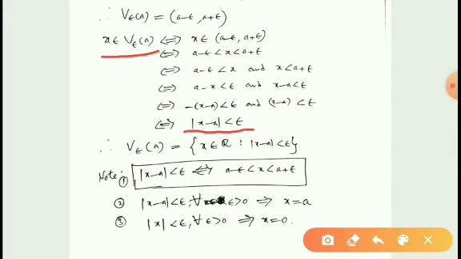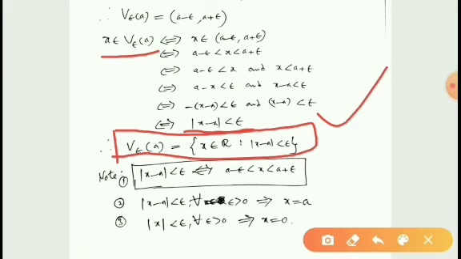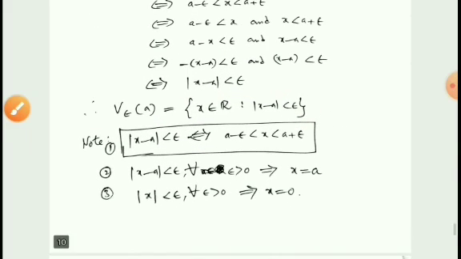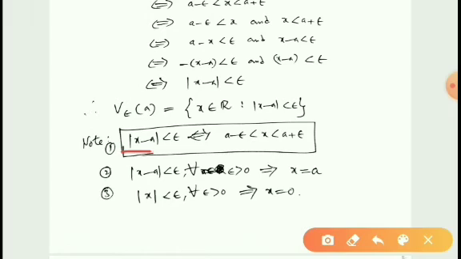So the neighborhood can be written like this also: V epsilon A is equal to the set of x belonging to R such that modulus x minus A is less than epsilon. Therefore, modulus x minus A less than epsilon if and only if A minus epsilon is less than x less than A plus epsilon.